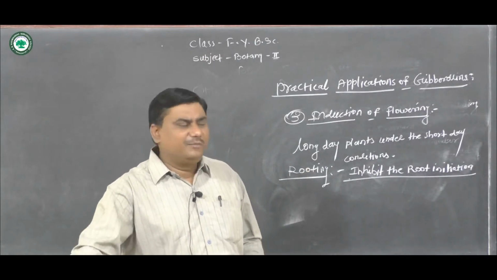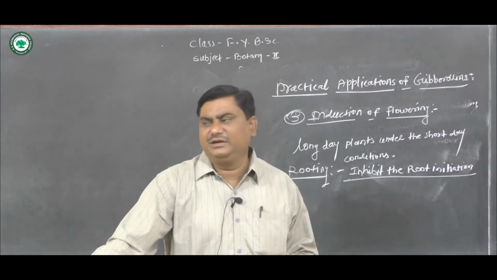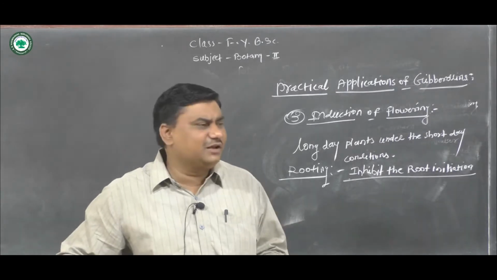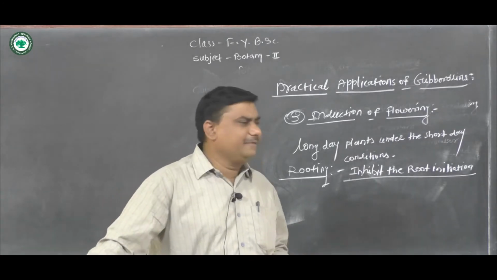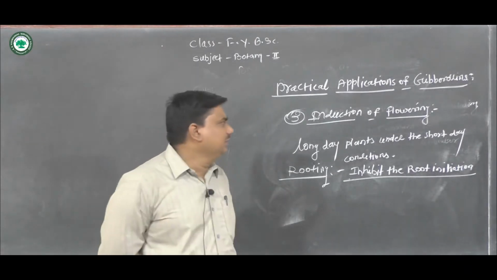Then there is pollen germination. When pollen is treated with gibberellic acid, germination of the pollen grain takes place. It also induces parthenocarpy.